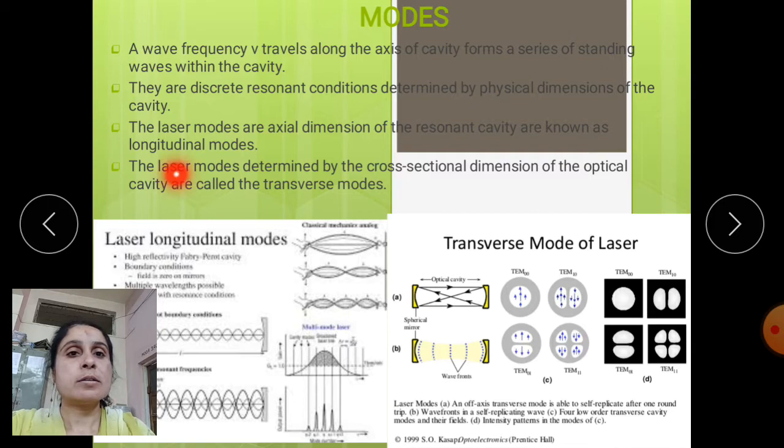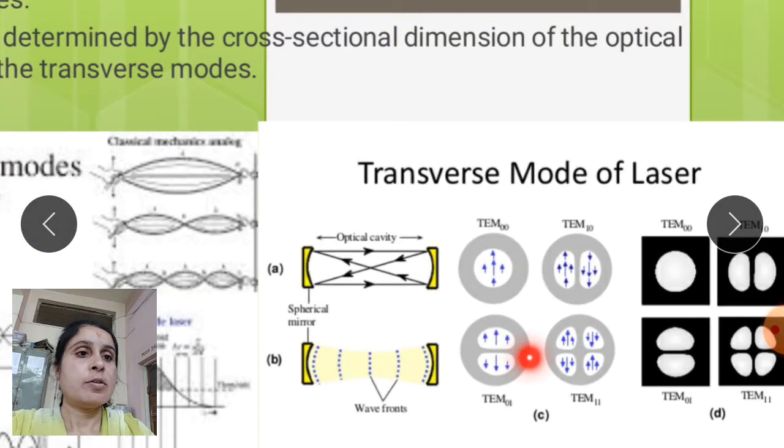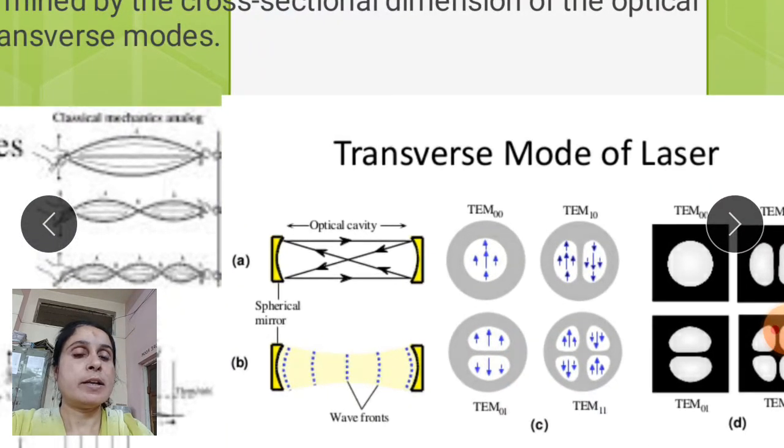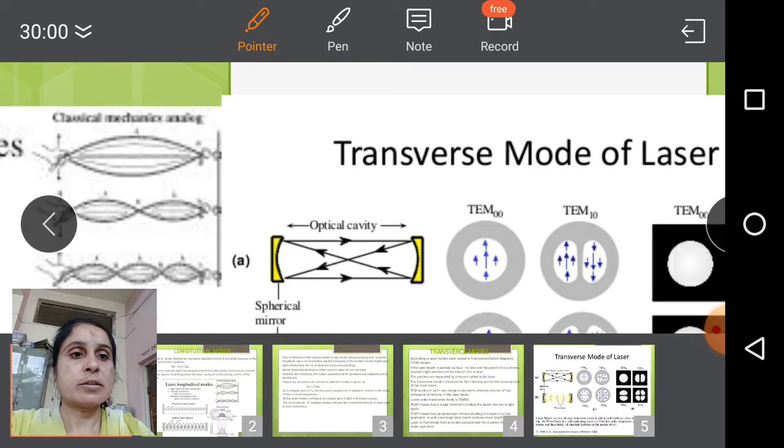Next, the laser modes that are determined by the cross-sectional dimensions of the optical cavity are known as the transverse modes. When the mode is formed in the optical cavity, it is known as the transverse mode. See in the figure, we get the optical cavity. The reflection takes place between two mirrors.